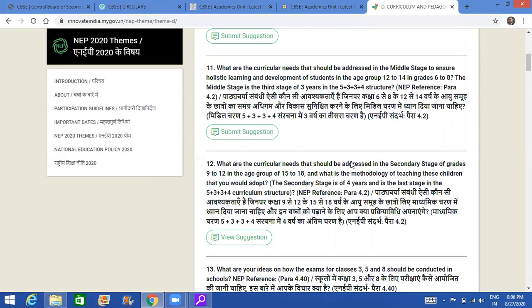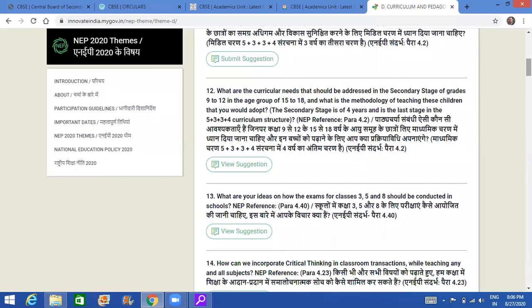So what are the curricular needs that should be addressed in the secondary stages of grades 9 to 12? Secondary stages 9 to 12, if this is your area, then you can say how you want to adopt many teaching methodologies, what changes you want to bring in. If you read the NEP, they are talking about a lot of changes. So how do you think that can be best implemented? How can exams be conducted for 358?